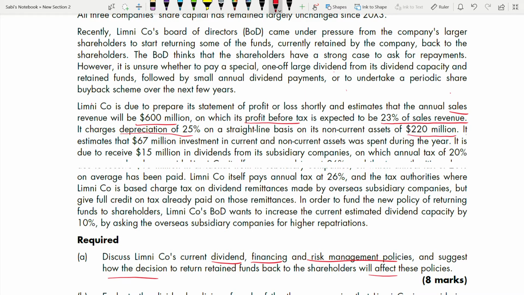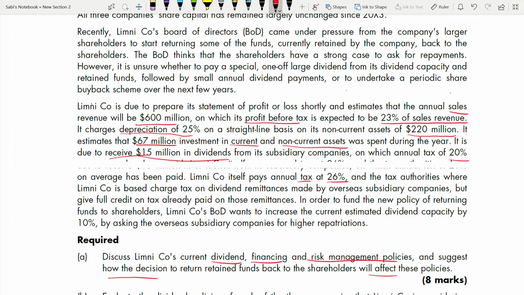It estimates that 67 million investment in current and non-current assets was spent during the year. So 67 million investment in current and non-current assets. It is due to receive 15 million in dividends from its subsidiary companies on which annual tax of 20% on average has been paid. So 20% tax has been paid on this 15 million in dividends which has been received. Limni company itself pays annual tax at 26%.